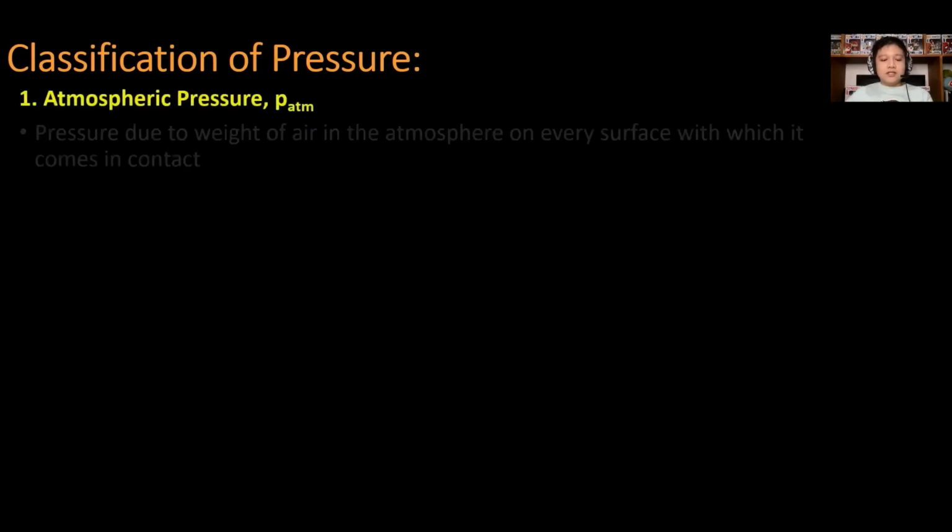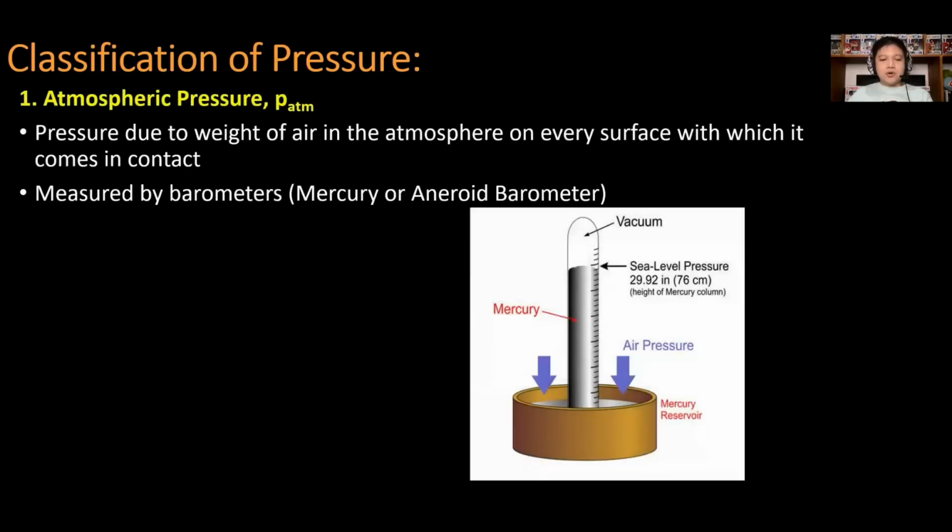Next, let us consider the three classifications of pressure. First is the atmospheric pressure or PATM. It is the pressure due to the weight of air in the atmosphere on every surface with which it comes in contact. And it is measured by barometers, such as mercury or aneroid barometer.